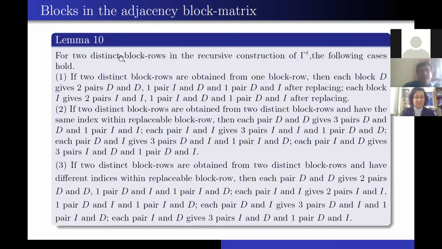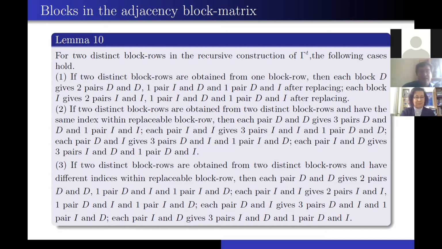And now we consider 2 distinct block rows in the recursive construction of gamma T, and there are 3 cases. So if 2 distinct block rows are obtained from 1 block row with the replacement, when we have these pairs, so each block D gives us such pairs and each block I gives such pairs.